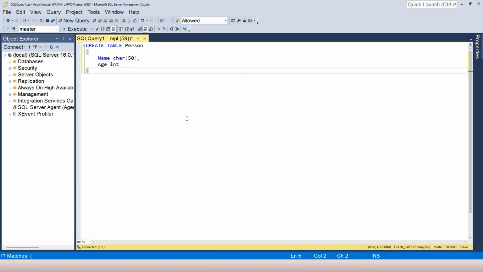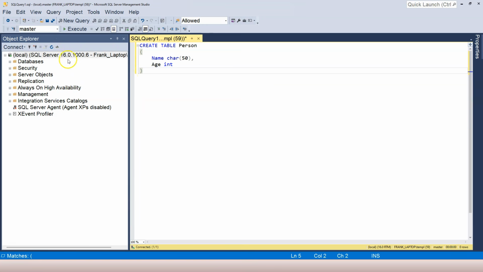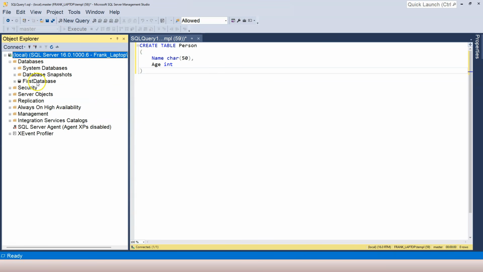Another thing I want to mention before we actually create a table is that we have our SQL Management Studio connected to a SQL Server, which is a database management system. Remember, one database management system can have many databases, and inside each database, we can have one or many tables.